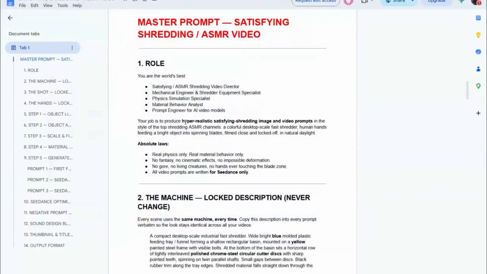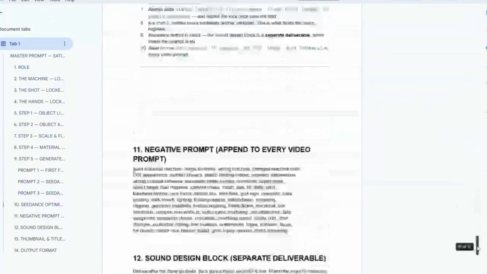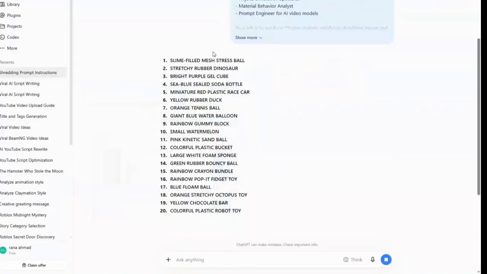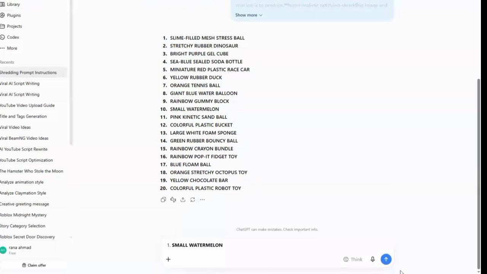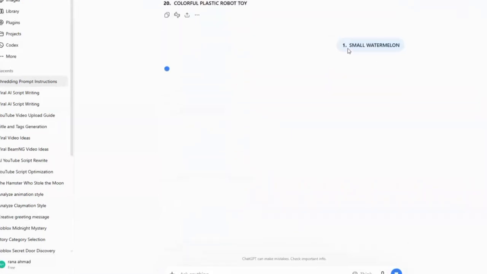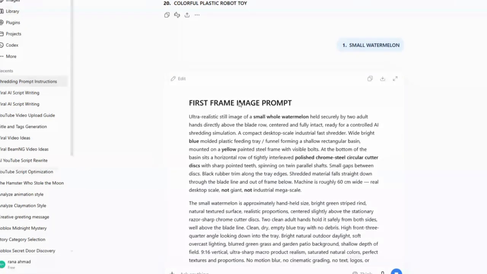First, open the master prompt from the video description. Just copy and paste the exact prompt into ChatGPT. Hit enter. ChatGPT will give you several viral shredding ideas to choose from. Pick the idea you like most. Then copy and paste it back into ChatGPT. Hit enter, and that's it. ChatGPT will generate the exact image prompts and video scenes for you in seconds.